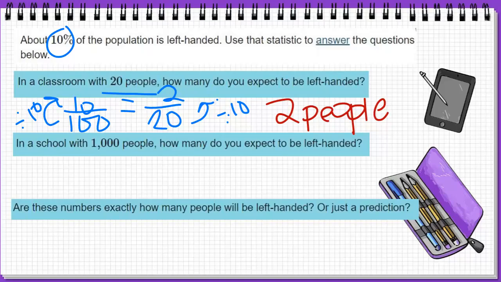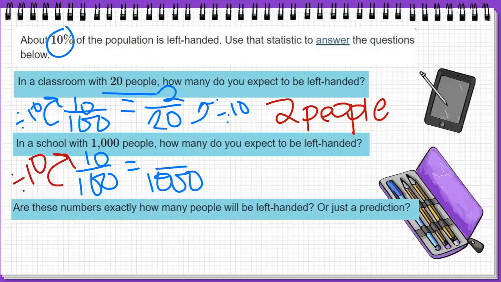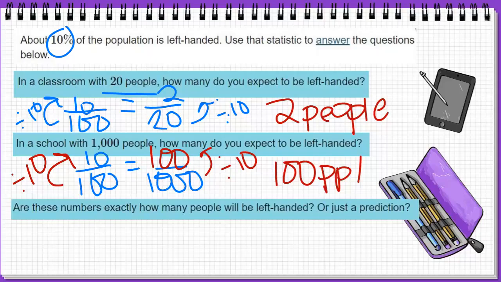Well, now I can take that same thought process to my school. So in a school with 1,000 people, how many people would I expect to be left-handed? Again, my percentage, my 10% out of 100, did not change. But now my second ratio in this proportion will, because now my total is 1,000 instead of 20. And I'm still seeing a multiplicative way, so I can divide by 10 to both ratios, which means 1,000 divided by 10 gives me 100. So I would expect 100 people to be left-handed.